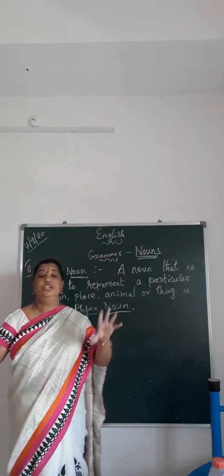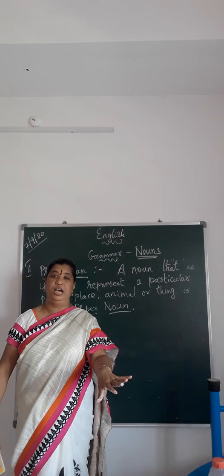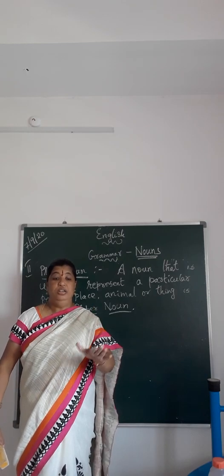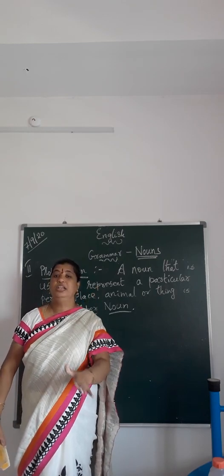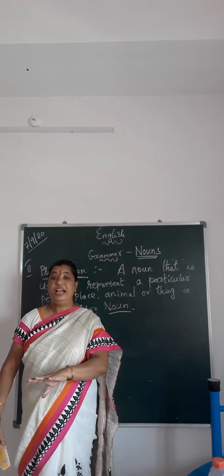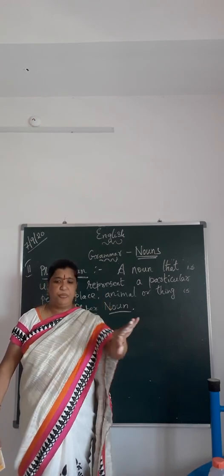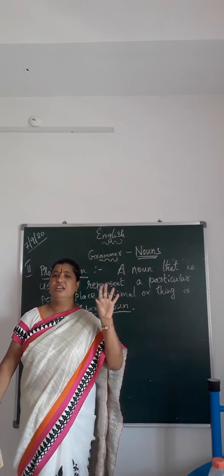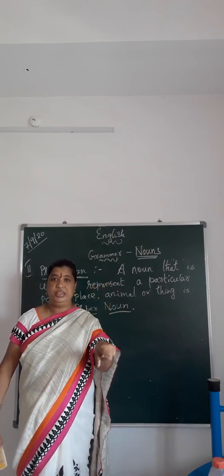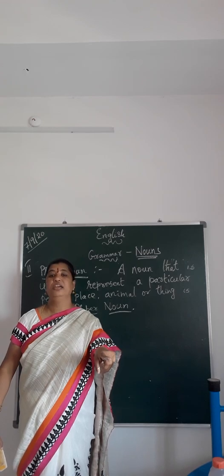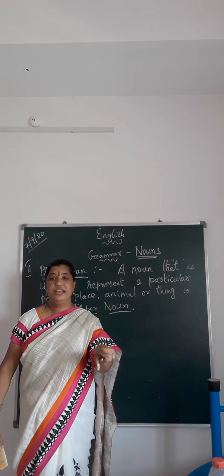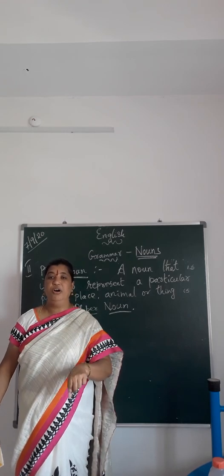Proper means you are talking in particular. I am mentioning, Smith is a naughty boy. So, boy becomes a common noun. But here, out of all the boys in the class, Smith is a naughty boy. Then I say, Smith, why are you talking? Then I say, Mary, open your book.